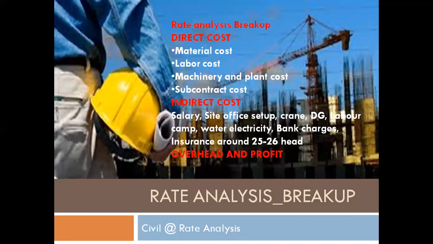Those are the indirect costs. And then the last item is the overhead and profit. Probably indirect cost is the overhead, but yeah, the last item is overhead and profit. Usually, what is the markup on the direct cost and indirect cost? And the total of the three becomes the rate of your item, which you are going to quote to the client.